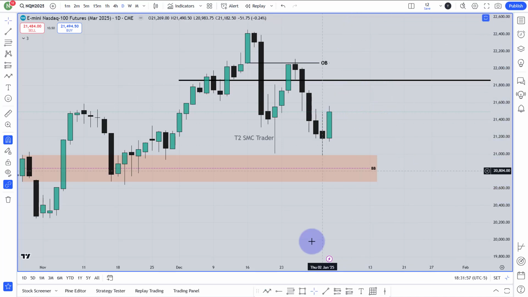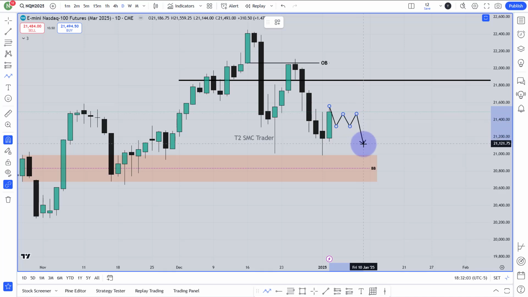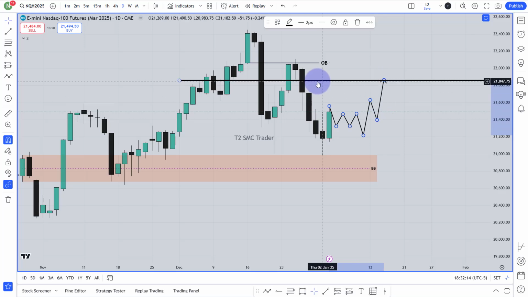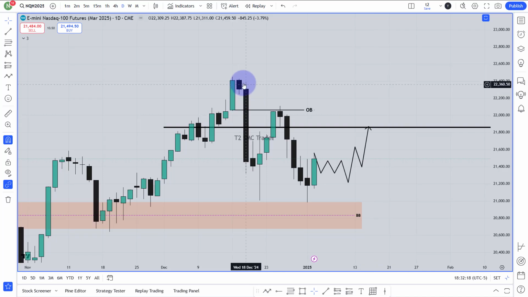If it doesn't happen this way, then what else can happen? The market will fall by Monday. It will do this. Then Tuesday the market will fall a little bit, maybe until this breaker block, order block, until that area the market will fall. Then Wednesday the market will go a little higher. Friday, boom, the market will reach until this area, and then if it can go through this line and go for that all-time high, or maybe until this high, we'll talk about that later.